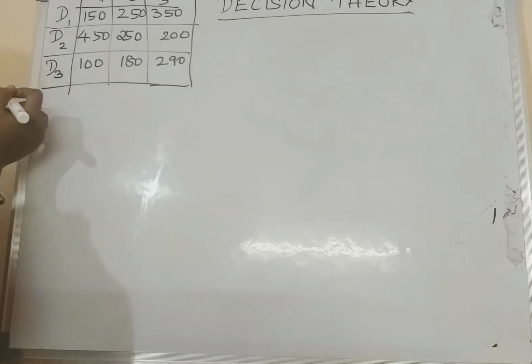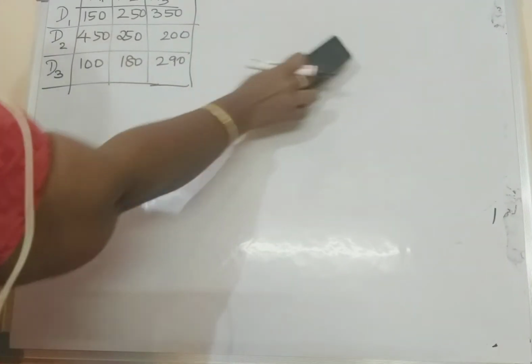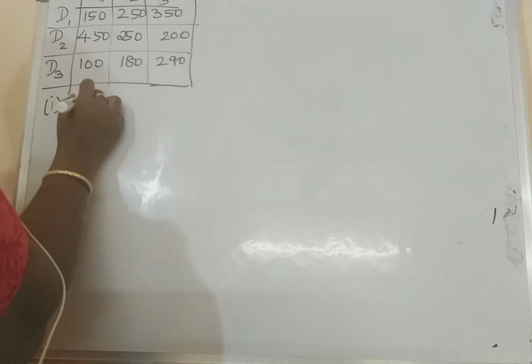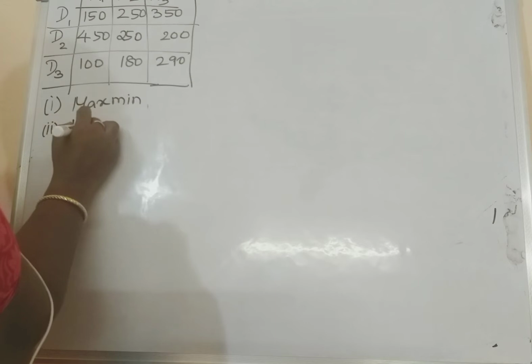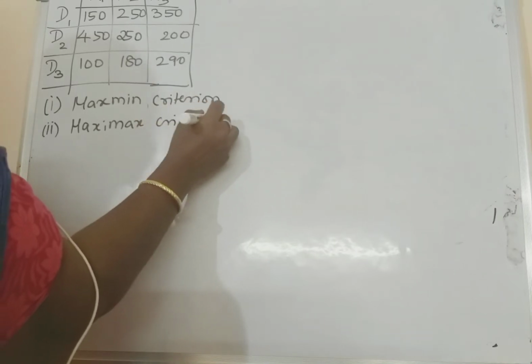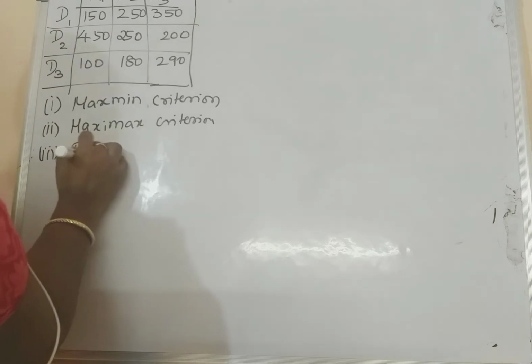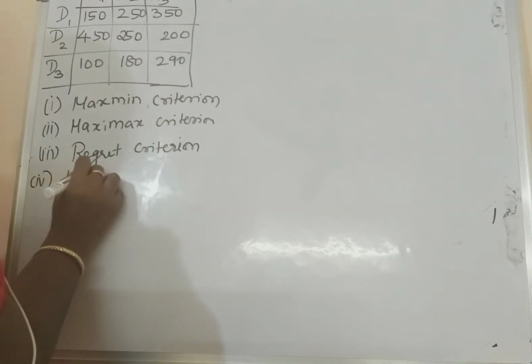Under this, which decision is to be chosen on the basis of number one, maximin criterion; number two, maximax criterion; then number three, regret criterion; number four, Laplace criterion.